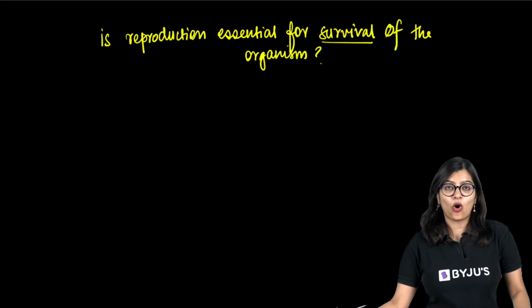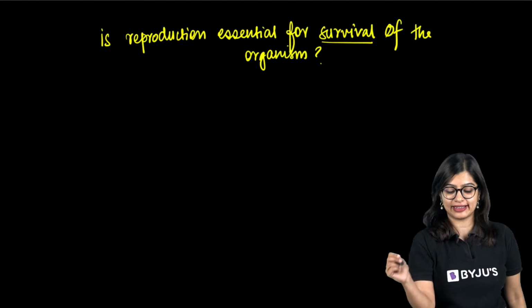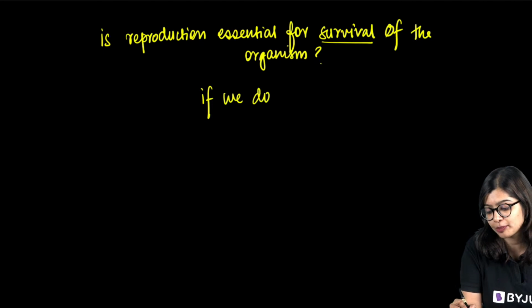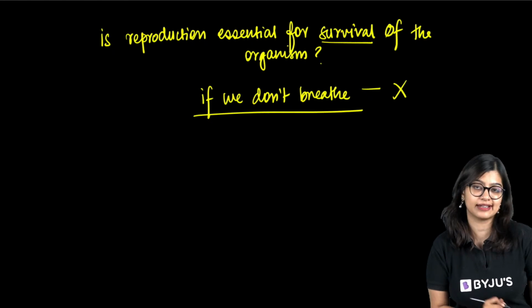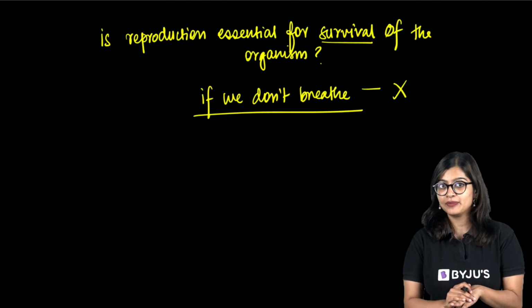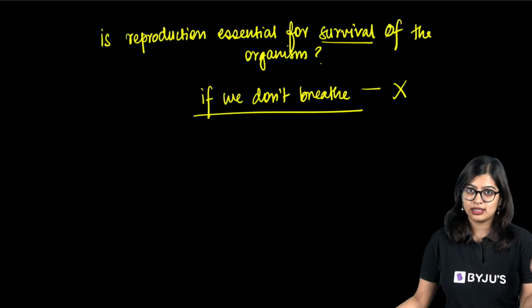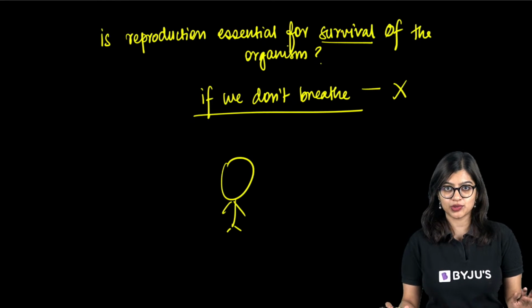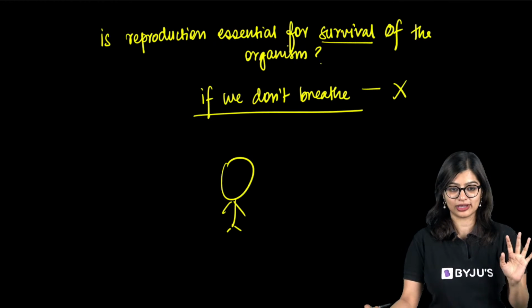Okay, I'll give you a better example because I know how you are thinking now. For example, if we don't breathe, what will happen to us? Immediately, that organism cannot survive because the body will stop functioning because there is no energy. But in that case, imagine an organism has become an adult and this adult decides not to reproduce. Then and there will that organism die? Not eventually we will die and all that.